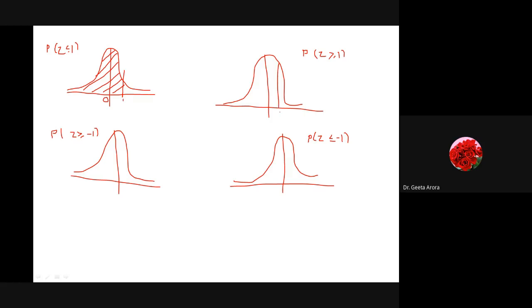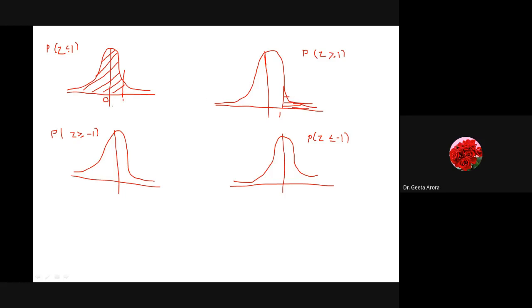Similarly, if I again take here in the second one, it's not correctly made actually. Let me redraw it. It's actually still not symmetric, but let us assume that here we have somewhere 1. Correct? Now if you are saying probability that z greater than equal to 1, where we were saying less than equal to 1, now we are saying greater than or equal to 1. Greater than equal to 1 means this is our 1, more than this area. So what we are looking for? We are looking for the area outside this 1.